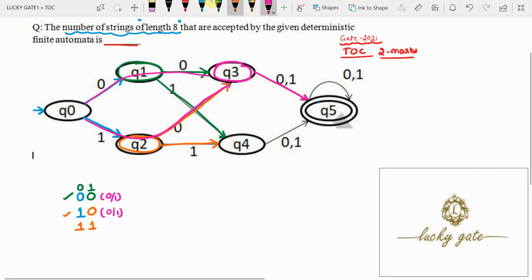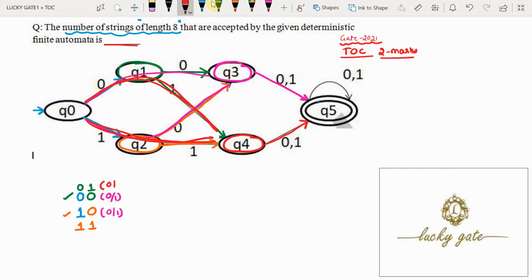One more possibility: you observe that we reach the Q4 state on the input 1 1 or on the input 0 1. From the Q4 state, to reach the final state we have a path with input 0 or 1, after either 0 1 or 1 1.